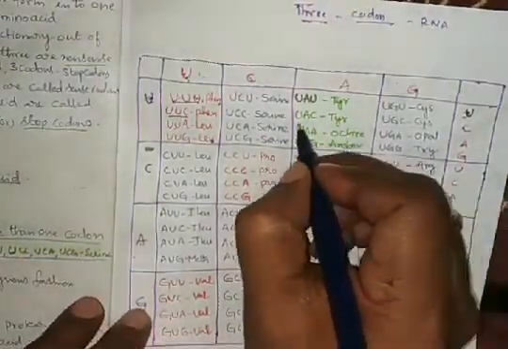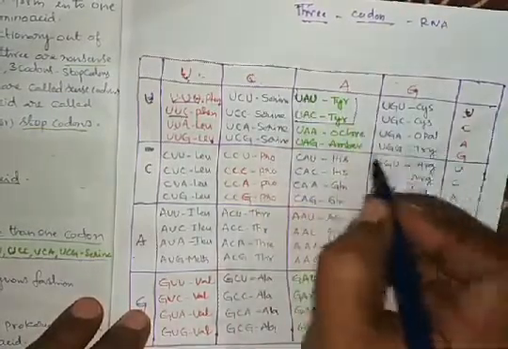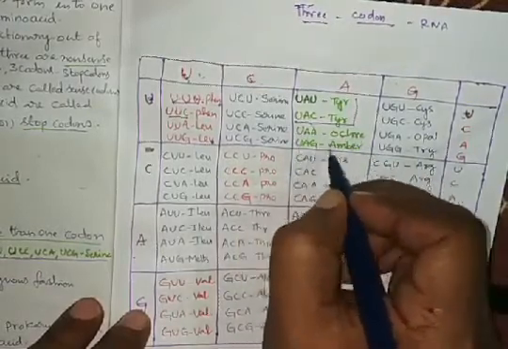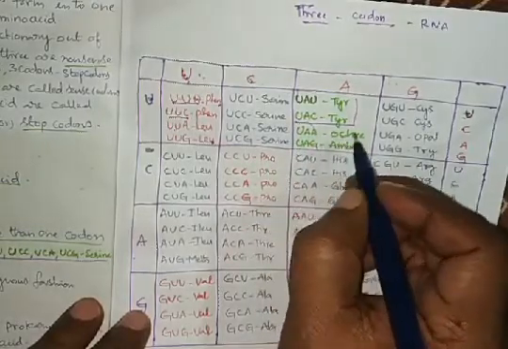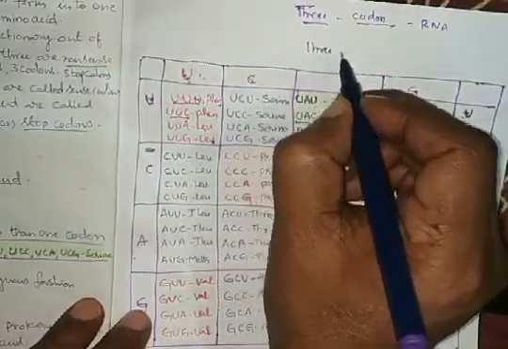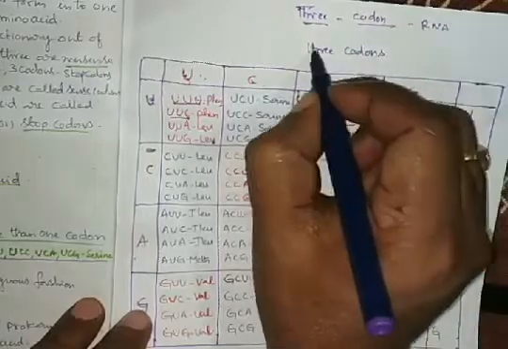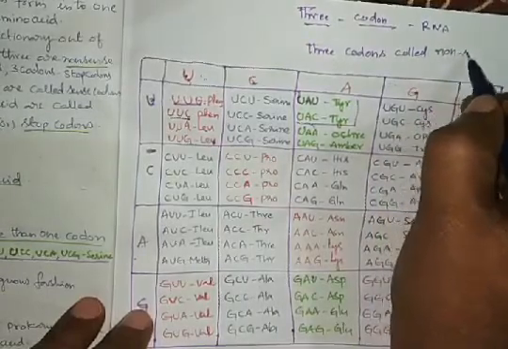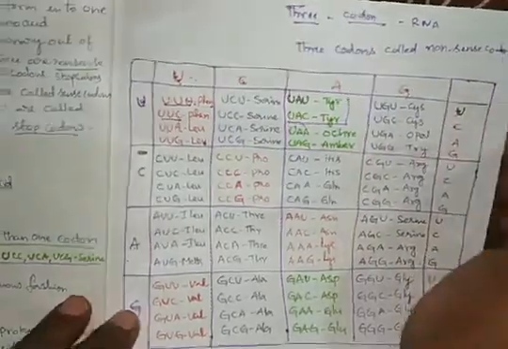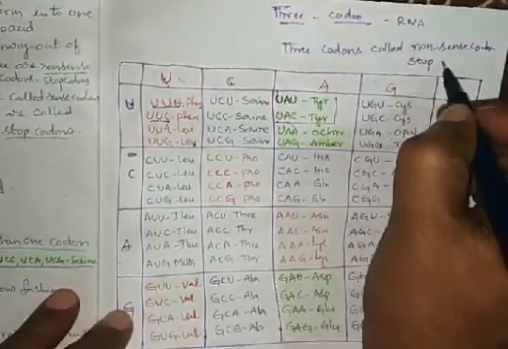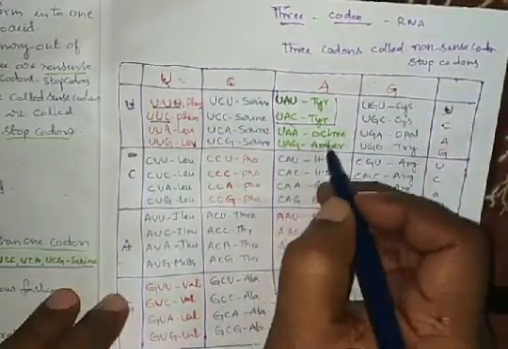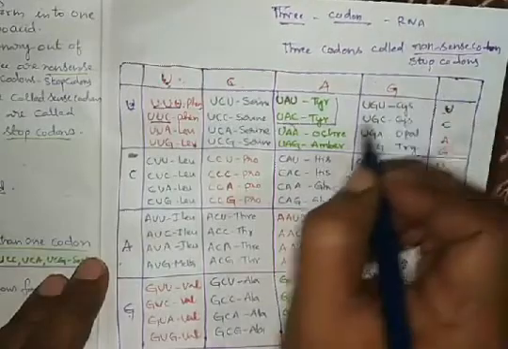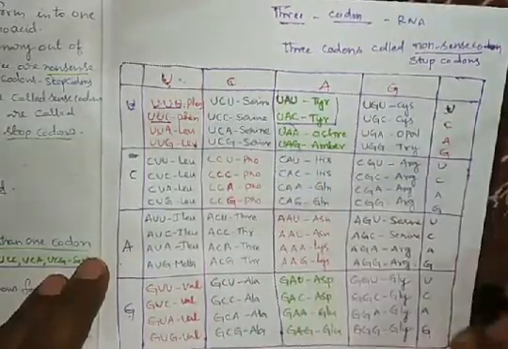In this case, UAA and UAG cannot code any amino acid, so they are called nonsense codons or stop codons.